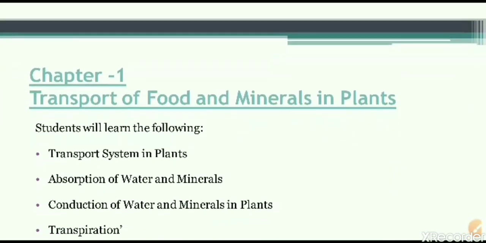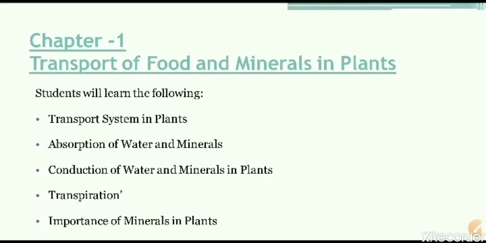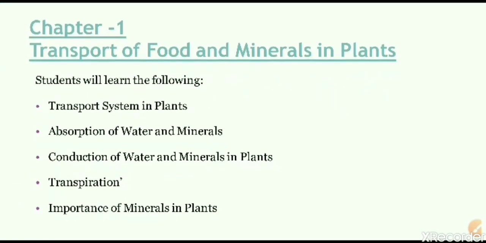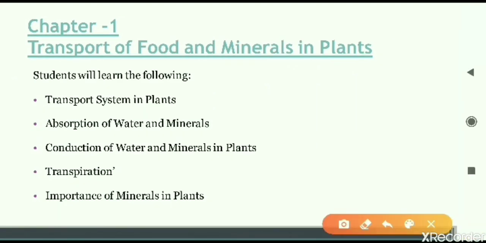We have been discussing the chapter number 1, transport of food and minerals in plants. The topics we have already covered are transport system in plants, then we have seen absorption, conduction, and now we will be discussing about transpiration and importance of minerals in plant. The last two topics are left that we will complete today. After these topics, we will be having a discussion, a review of the question answers, and at the end of the video is a revision test paper for you to solve. Let us begin.